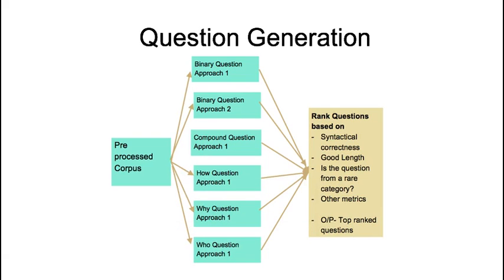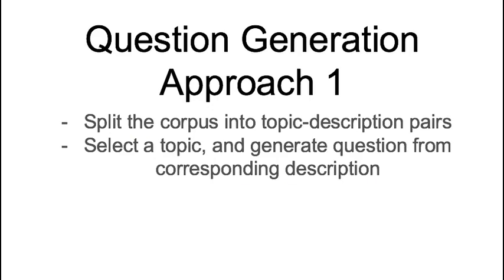Our approach is to have multiple independent modules for generating questions of different types. Then we want to use a single question ranking system for selecting top questions. For the question generation, we try to split the corpus into topic description pairs. We then select a topic and generate questions from its description.